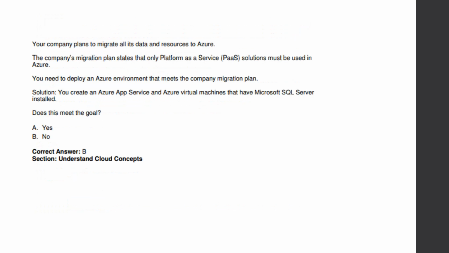The next question. Your company plans to migrate all the data and resources to Azure. The company migration plan states that only platform as a service solution must be used in Azure. You need to deploy an Azure environment that meets the company migration plan. The solution: you create an Azure app service and Azure virtual machine that have Microsoft SQL Server installed. No, because they have asked you to give only platform as a service. But when you involve the virtual machine, you are involving infrastructure as a service. So the correct answer is B, that is no.